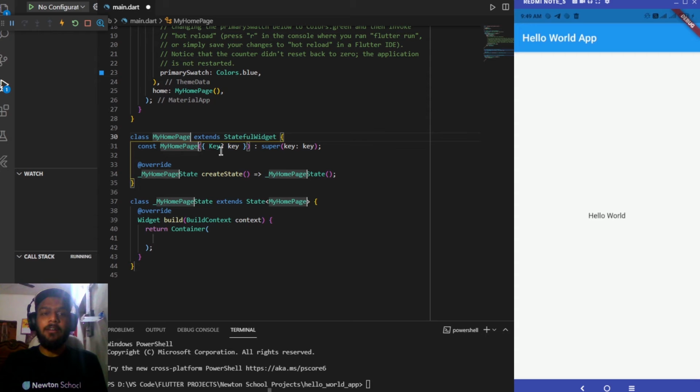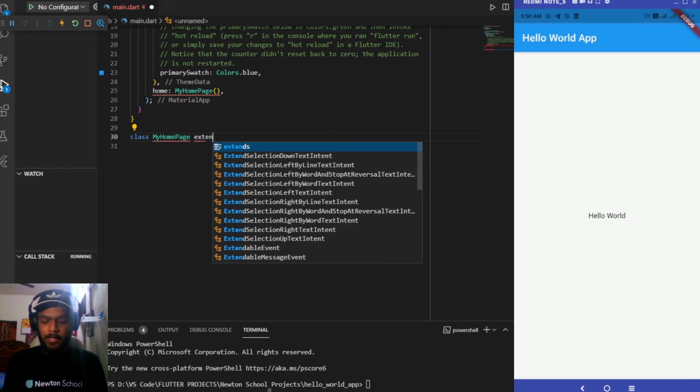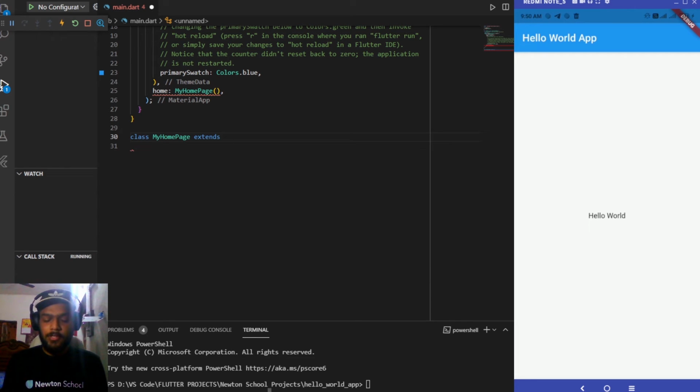The second one is that we can develop all this code from scratch. I'll be developing all of it from scratch so that you also can get a basic idea of how the code looks and how we can develop the thing. So the first thing which we need is a class of MyHomePage which will be extending a StatefulWidget.